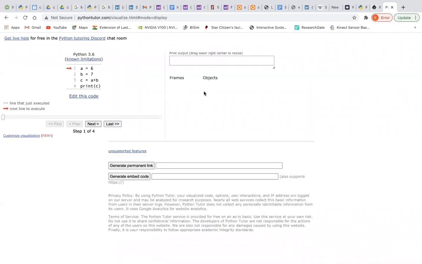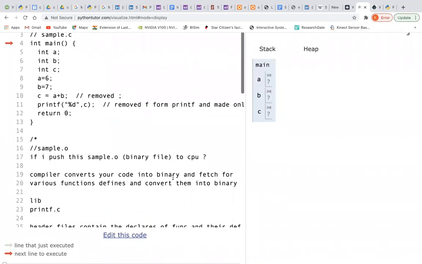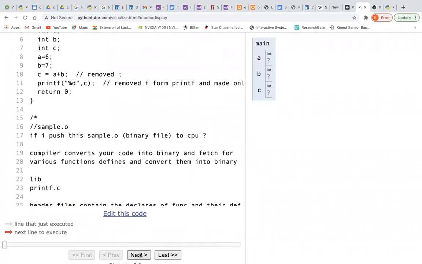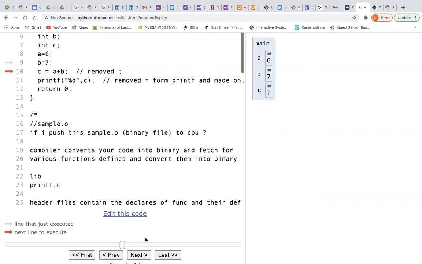See, nothing has been given here, right? So when I am going through, then only that A value, B value, and C are created, and then they are printed. Now let us try to execute this, and slowly you will understand one by one. So A is given as 6. When I come to the 8th and 9th line, B is, see, have you seen that it has skipped the 5, 6, 7 lines and directly came to the 8th line, right? And after adding, C is given as 13 and next it has come through.